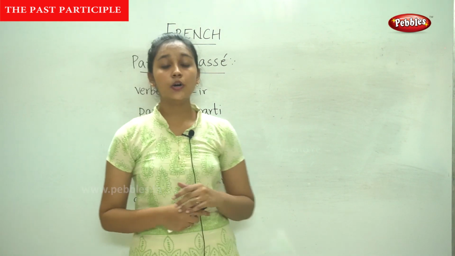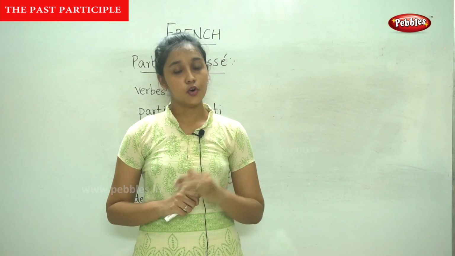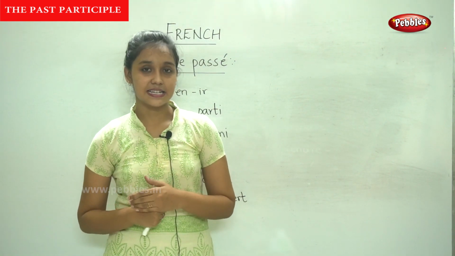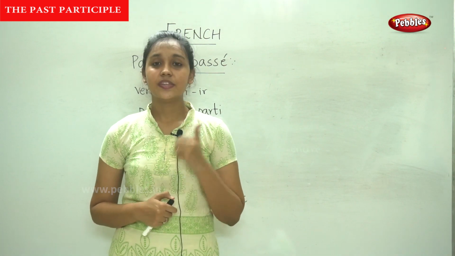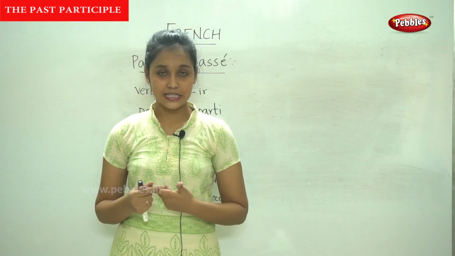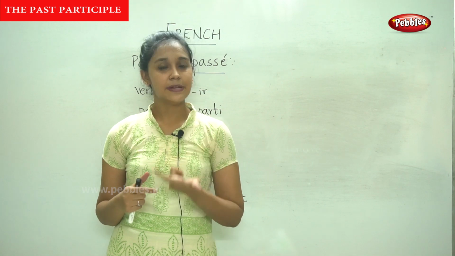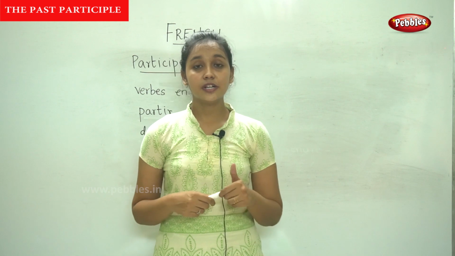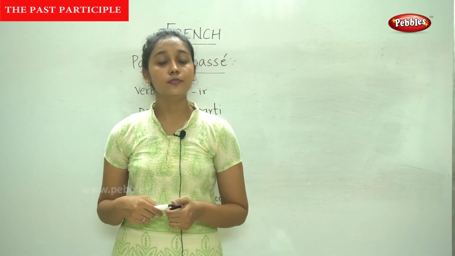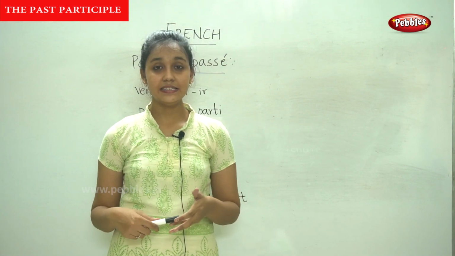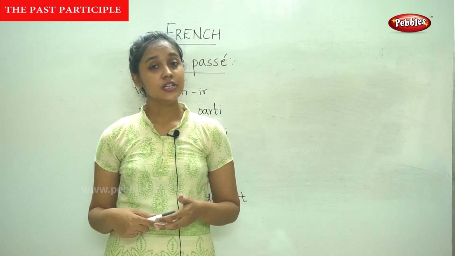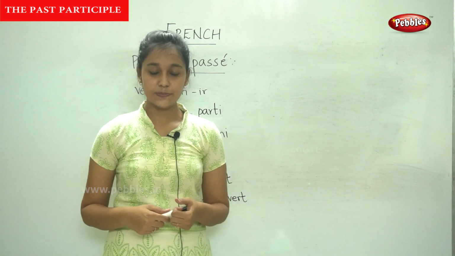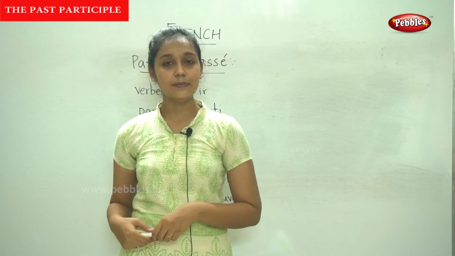Now that we know how to write the past participle for most of the verbs, we can try solving some exercises. So you know the rules: avoir plus the past participle, or être plus the past participle. And where do we use être? When the verb is a verb of motion like partir, etc. These are the rules for writing passé composé. Now let us try some exercises.